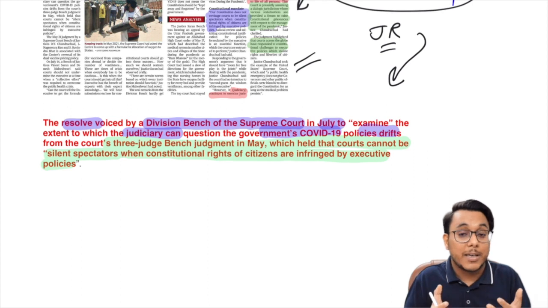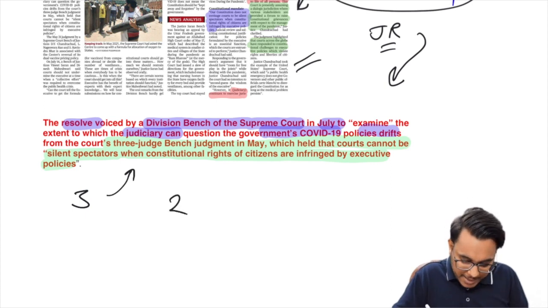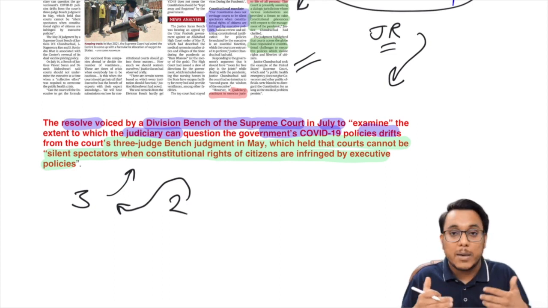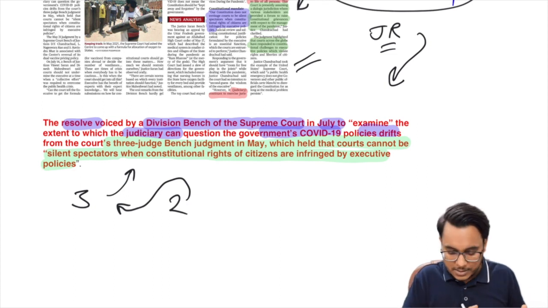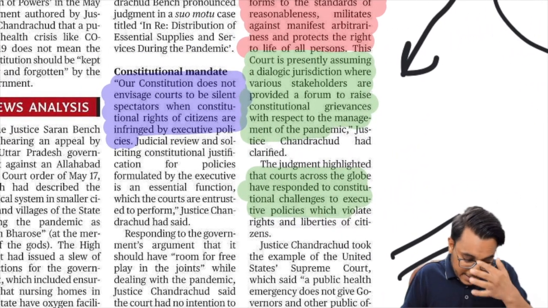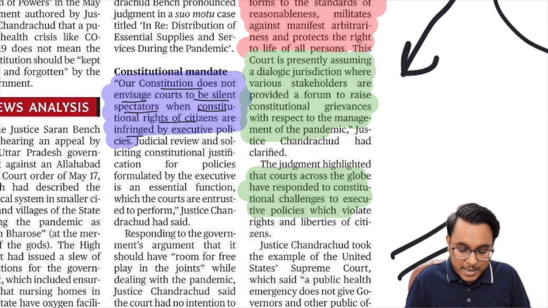When the medicine is not there, court cannot be the silent spectator. So there the 3 judge bench concluded that particular thing. So now the division bench, the 2 judge bench, when it is talking opposite, can such kind of thing be taken up or not? So such is the issue. Then guys, further it has been provided that our constitution does not envisage court to be silent spectators when constitutional rights are being infringed.